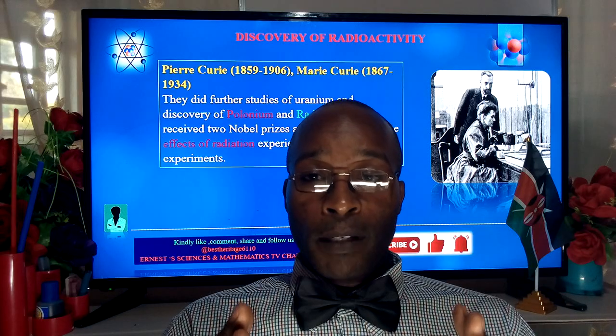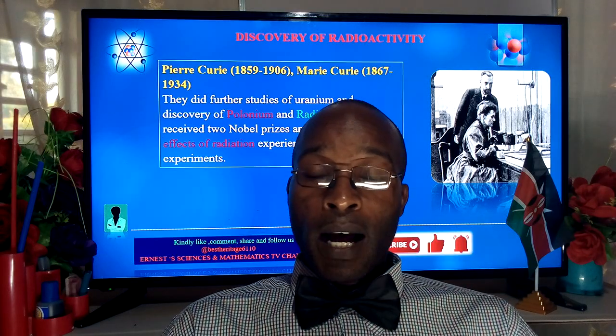Now, this is going to be inferring to the concept of stability of various atoms. From a study on the structure and the composition of an atom, we said that an atom is made up of subatomic particles, which of course include the electrons, neutrons, and protons. We're going to see that various elements are going to be either stable or unstable, and this stability is due to the composition of the various subatomic particles.